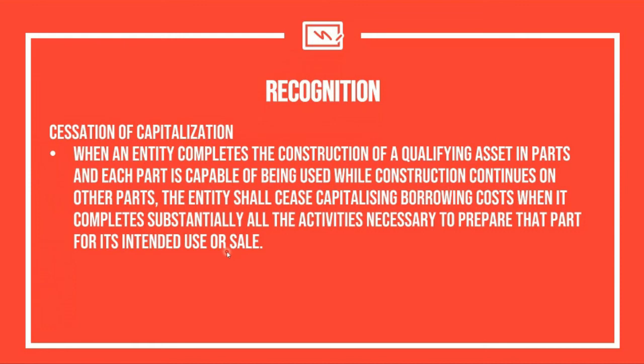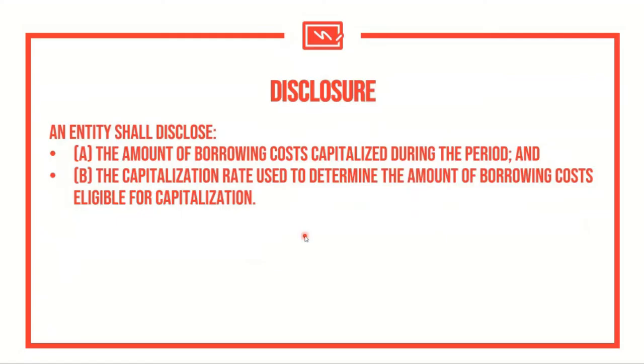Okay? Because it is possible, if you're not going to do that, that you're going to accumulate more cost by adding the cost of the previous part that was already completed actually, and it is already operational, and then in that case the base of your borrowing cost or the computation of the interest will be higher. So be mindful of always stopping the capitalization of a portion that is already operational or it's already prepared or substantially complete. Okay? So with that, we move on to the disclosure.